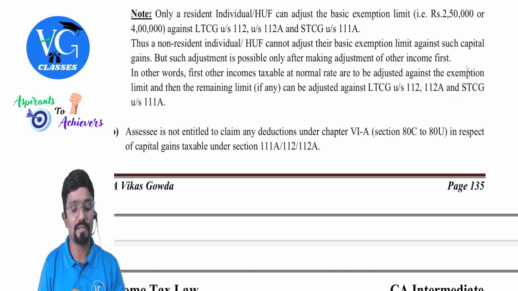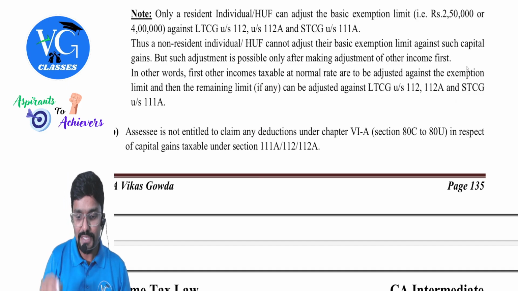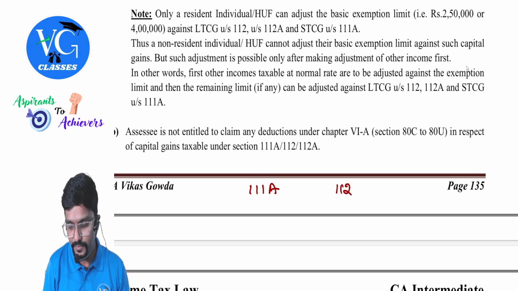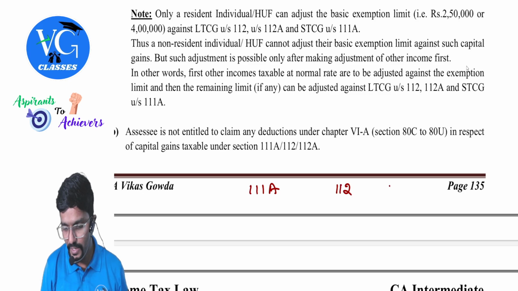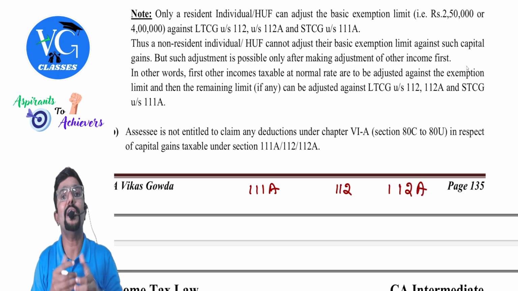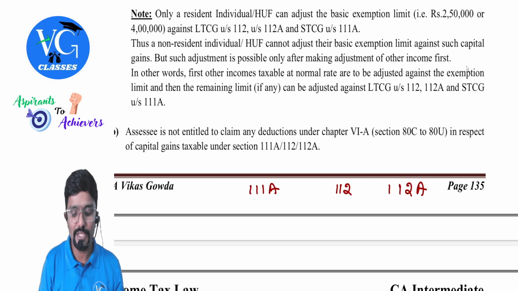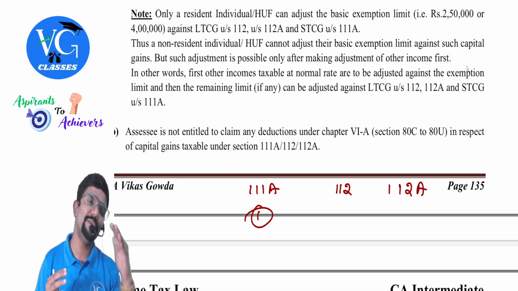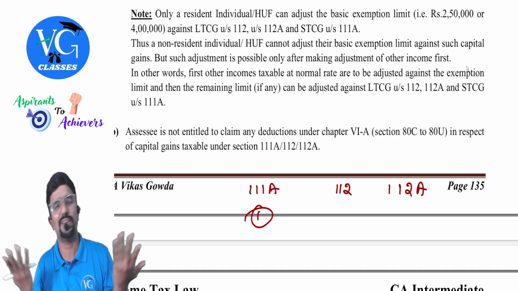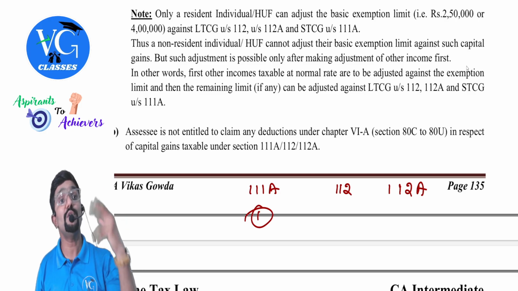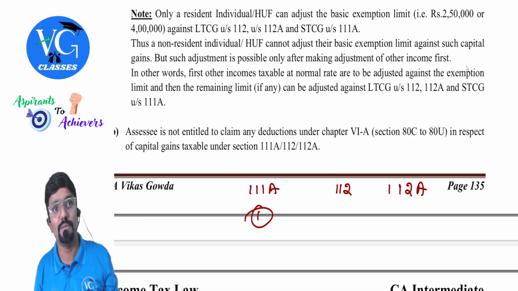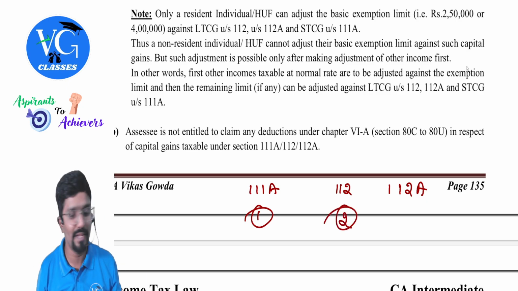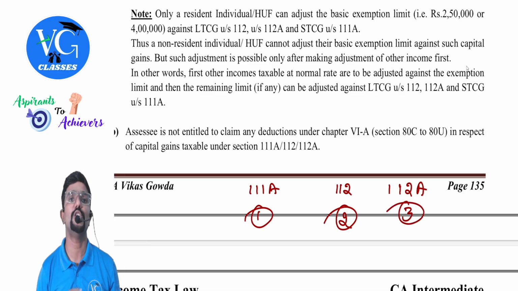So next option is, okay, let me put it here. If assessee has all three, guys, 111A short-term gain, 112 and 112A, in what order should we adjust the shortfall? First priority, give it for this, for sure. No doubt in that. Second priority can be for 112 or 112A because the rate is same. But if you want to encash 112A 1,25,000 benefit also, better go with this first. If still something is remaining, then last option is 112A.